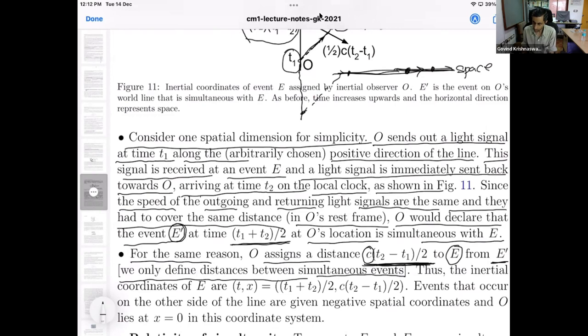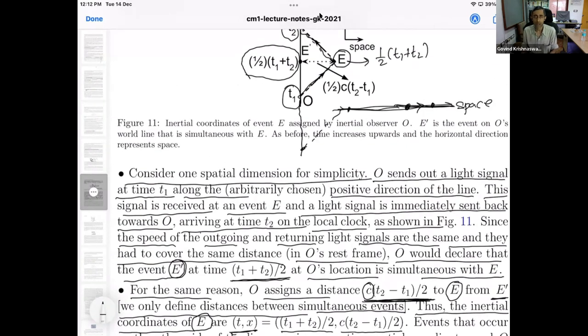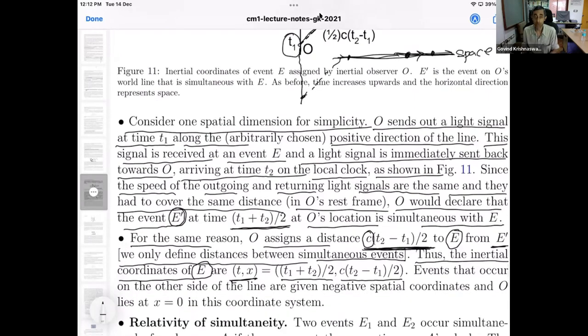Thus the inertial coordinates of the event E are given by the ordered pair (t, x) equal to ((T1 plus T2)/2, c(T2 minus T1)/2). These are the coordinates that O assigns to the event E. So it is a fairly simple idea. I encourage you to go over it once again in your spare time.